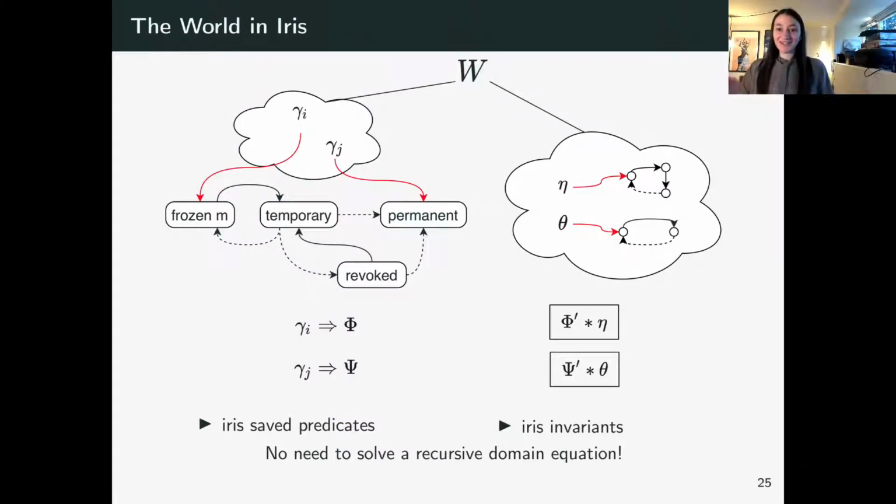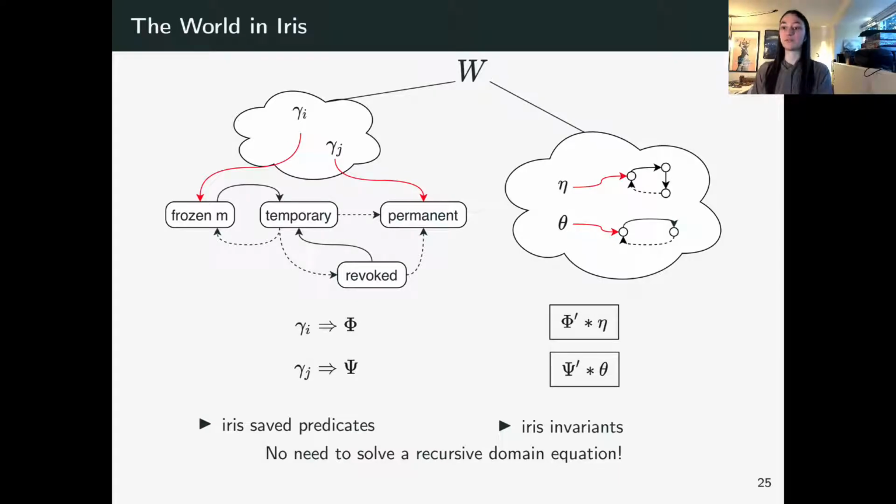Okay, so this is one of my Iris asides. The slide is really meant for people that are already a bit familiar with Iris. But I want to talk about what is different about this logical relation mechanization. Before, I showed how the world can be depicted on paper, but of course, this definition would be circular, and we would need to solve the world circularity problem by solving a recursive domain equation, and that's a whole can of worms.